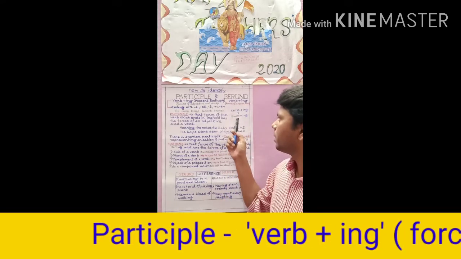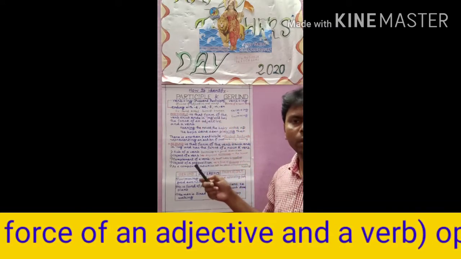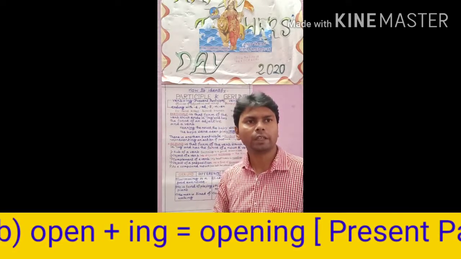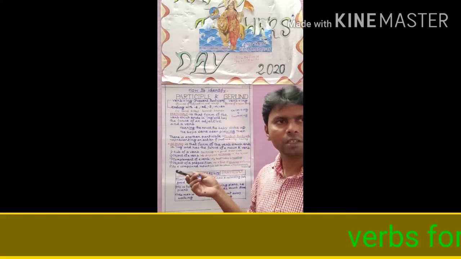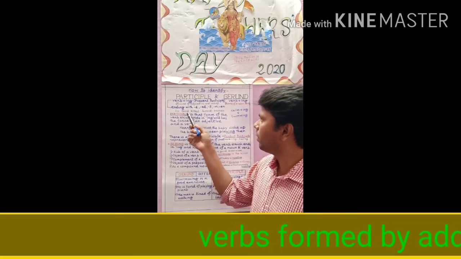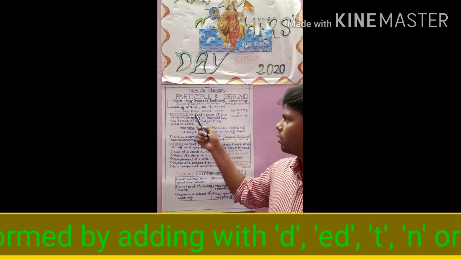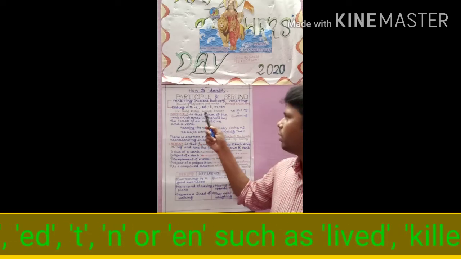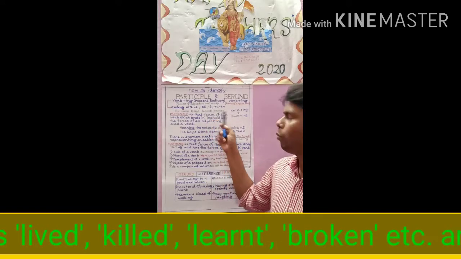Swimming, it may be a participle or a gerund. There is a difference while using it in a sentence. So participle can also be identified by adding d, n, etc. For example, ed for killed, d for lived, t for learnt, and en for broken.